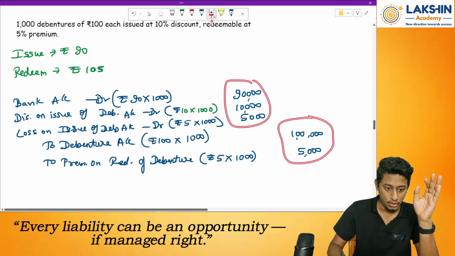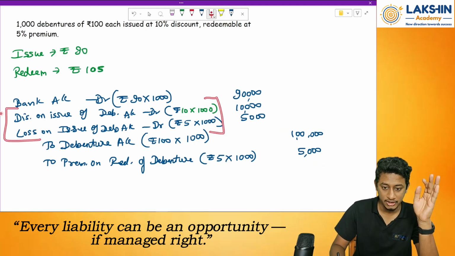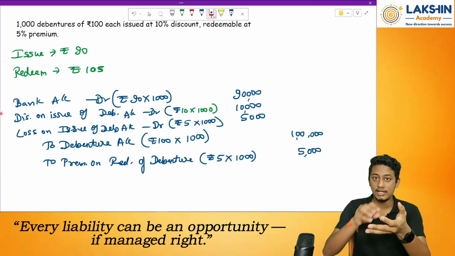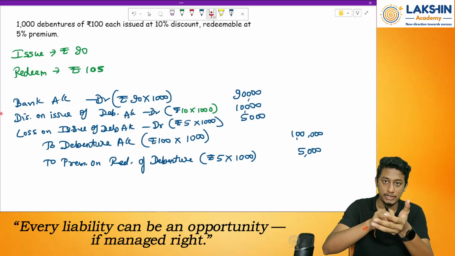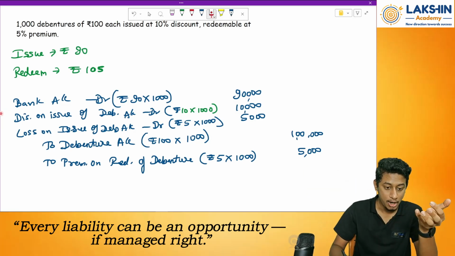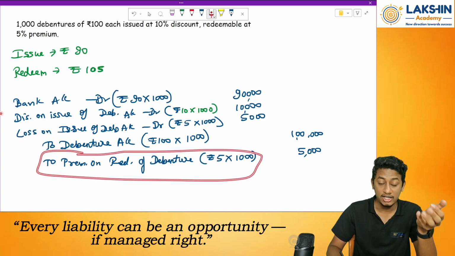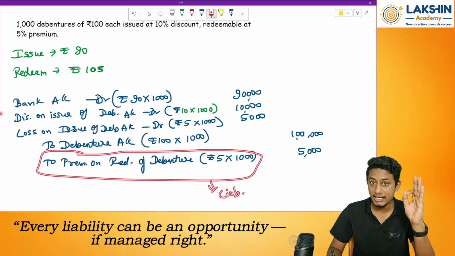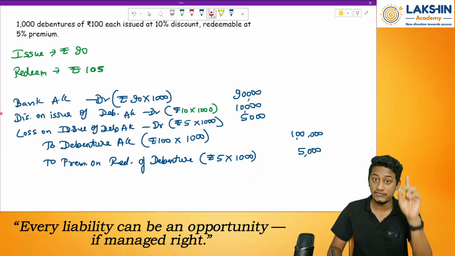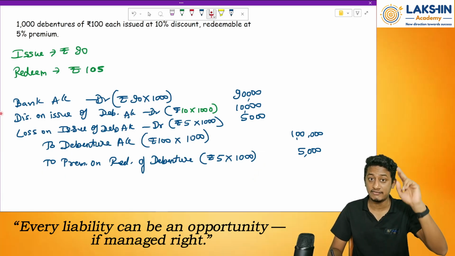Clear? So what will I do with these two accounts? With these two accounts, I will transfer amounts to P&L account year by year, divided by the number of years of maturity. What will I do with this account? What kind of account is this? This is a liability account. That means I will reverse this whenever the redemption is done.